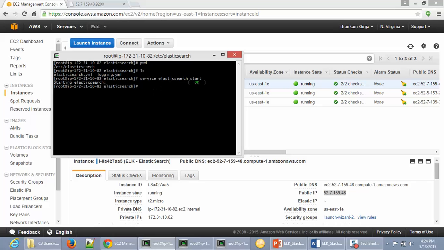So it looks like Elasticsearch started okay. You can also verify the service health by using the browser, by accessing it through the public IP and the port 9200. So if you refresh, you can see that the status is 200. It's okay. So it's just another way of looking at Elasticsearch.